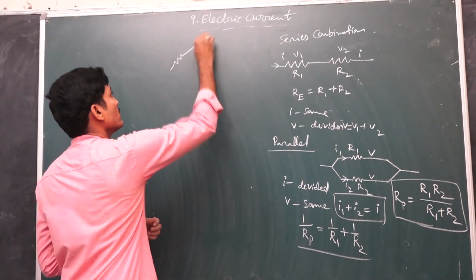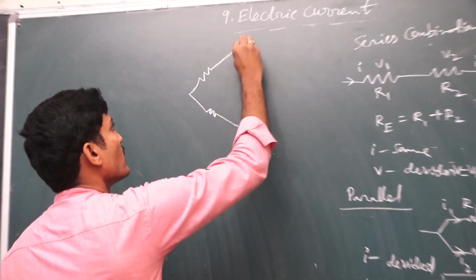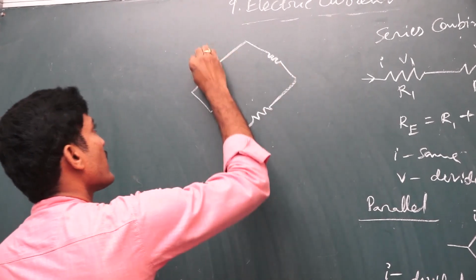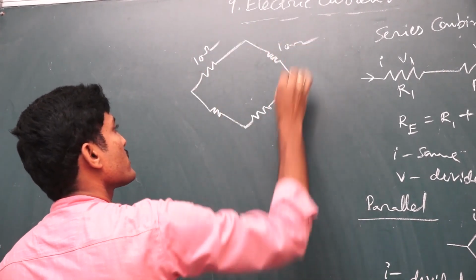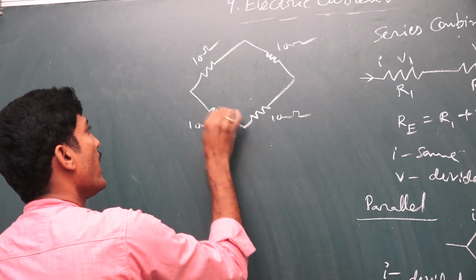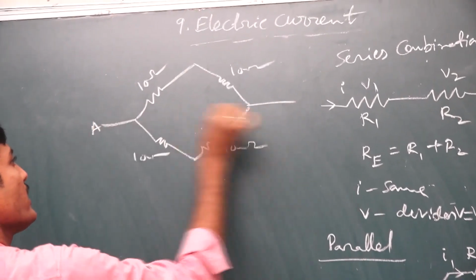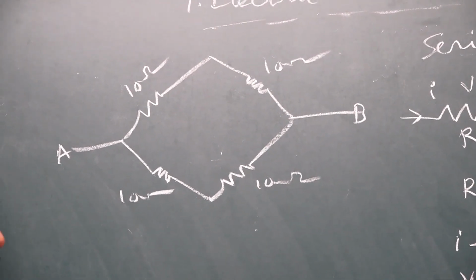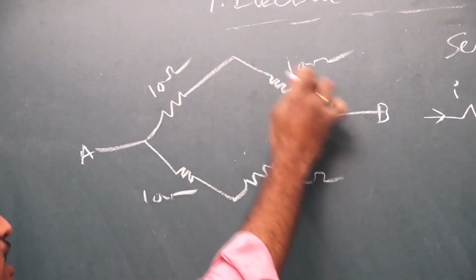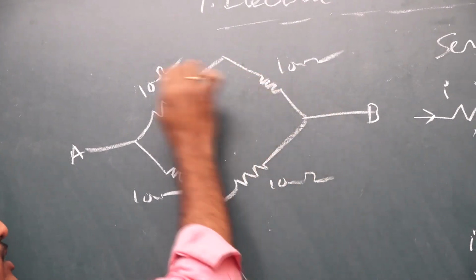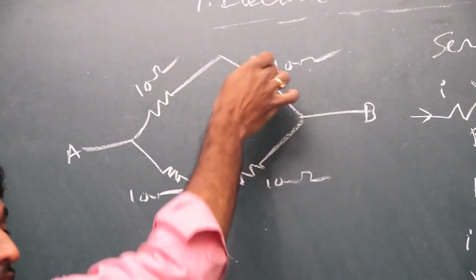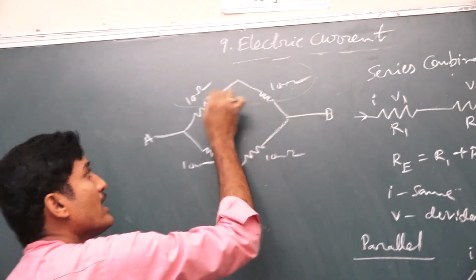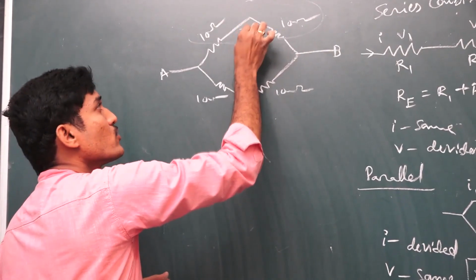For suppose this is one type of question. Here, see, these are 10 ohm resistors, each of 10 ohms, and this is point A and this is point B. What is the resultant resistance between point A and B? Here you see, this is one way, so the current has only one path. So these two are considered in series, and these two also in series. The total here is 10 plus 10. The total in this line is 20 ohms.